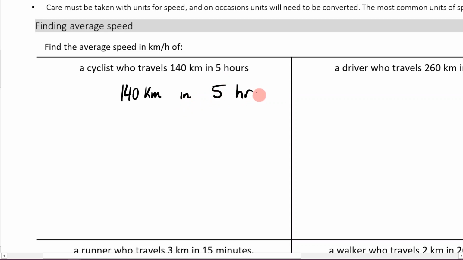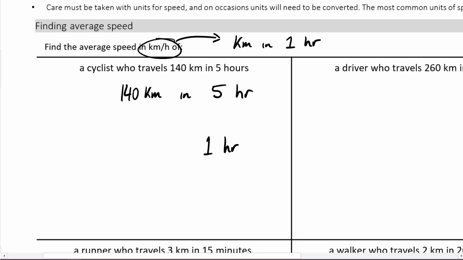Now, what we want to find is the average speed in kilometers an hour. Now, what is kilometers an hour? We know, and this is important, that it's kilometers in 1 hour. That's what kilometers/h is. So if we want to find that, what we need is this 5 to be a 1.